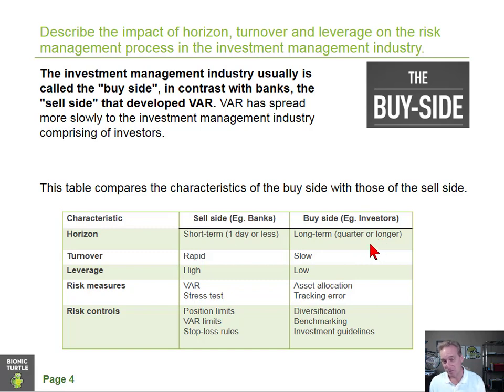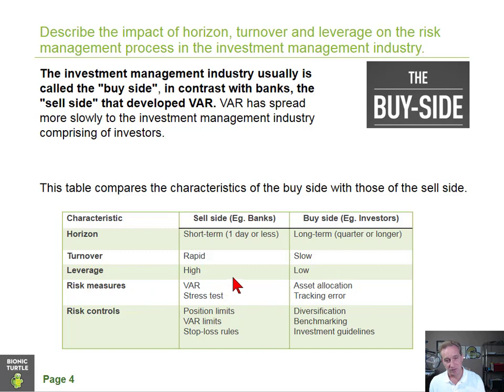When we think about a private equity or venture capital firm, typically those investors don't have an expectation for quarterly returns or annual returns. They may even be locked up. So they would tend to have multi-year horizons, maybe 4 to 7 years. Turnover in sell side consequently might be rapid, and in buy side it should be slower. Leverage in sell side might be high, and in the buy side typically might be lower.